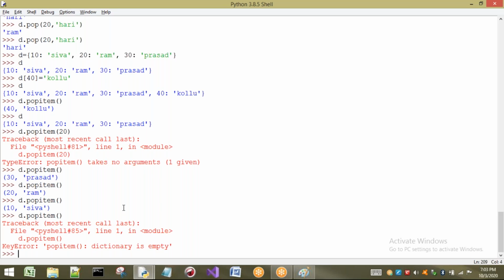Okay, so this is about some of the methods of the dictionary. In the next session, let us see the remaining methods and functions of our dictionary.